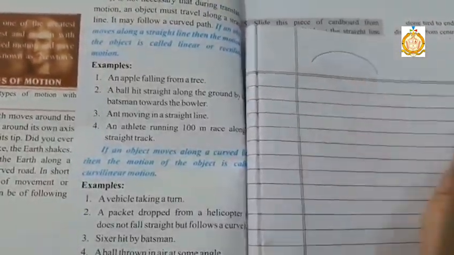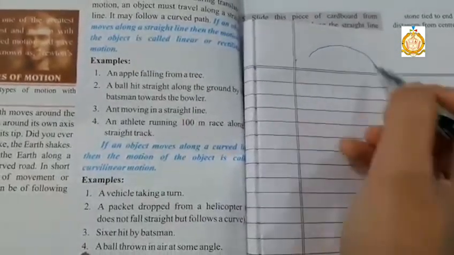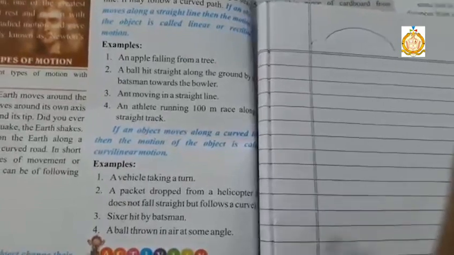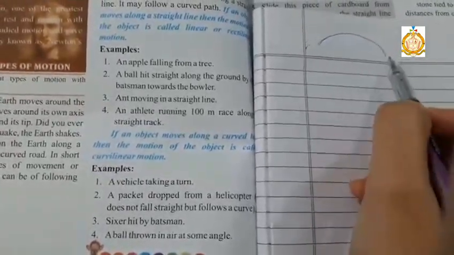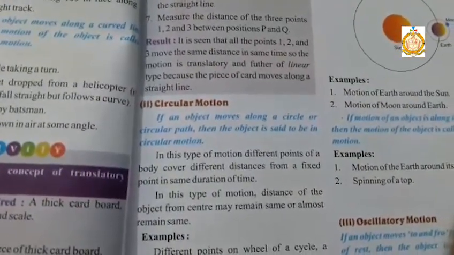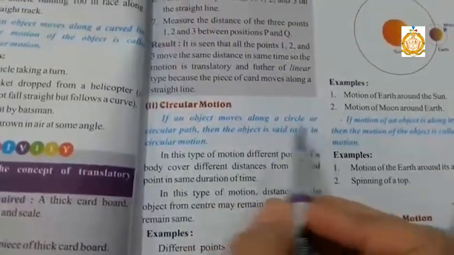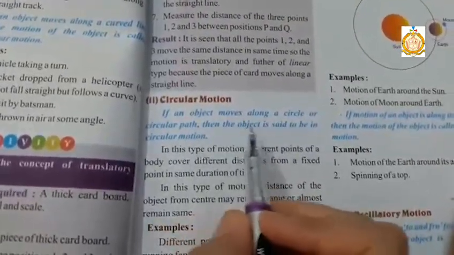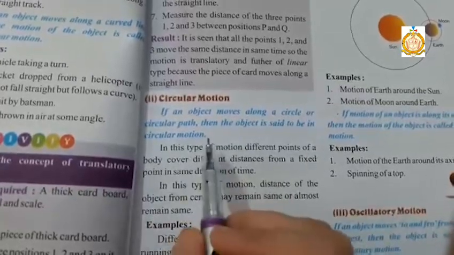Curved line means this type of line which is not straight. So when a vehicle takes a turn, it follows a curvilinear path. So the motion is an example of curvilinear motion. The second one is circular motion. If an object moves along a circle or circular path, then the object is said to be in circular motion.